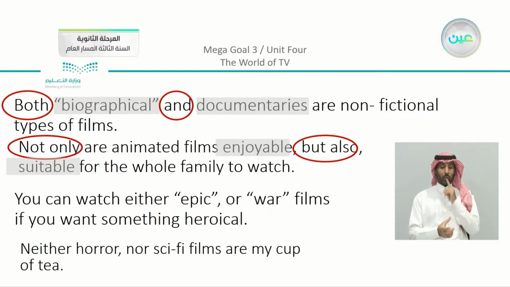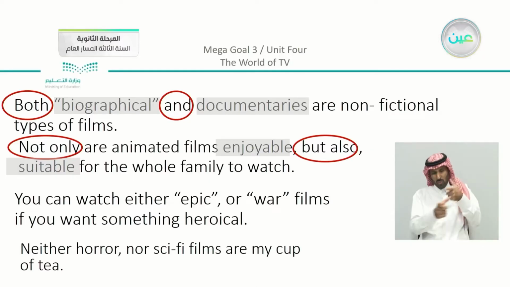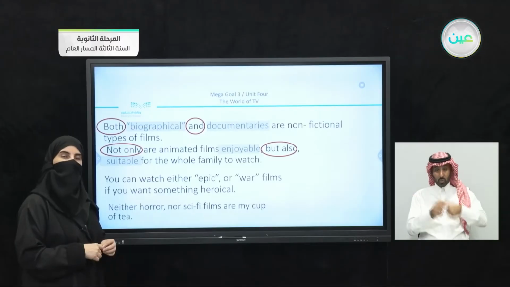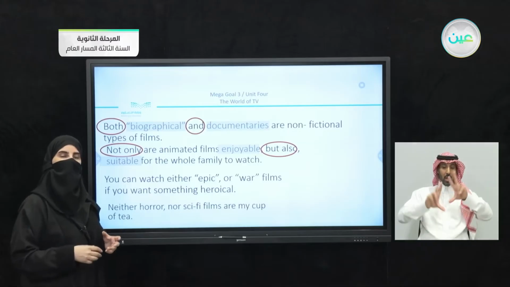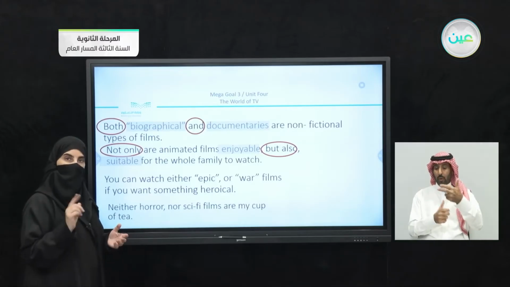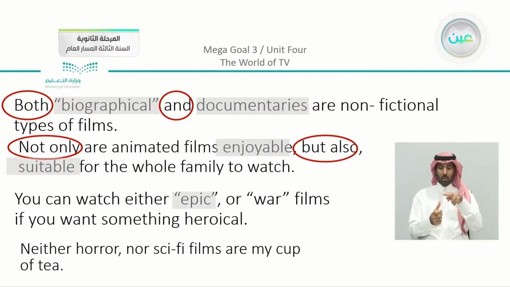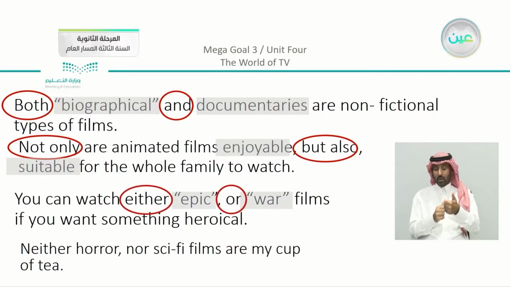We come to the third example here. We have here, you can watch either epic or war films if you want something heroical. So sometimes people like to watch something that has heroes in it. So if you want that, you can watch either epic or war, using either or to give you some kind of choice here. So either this or that.